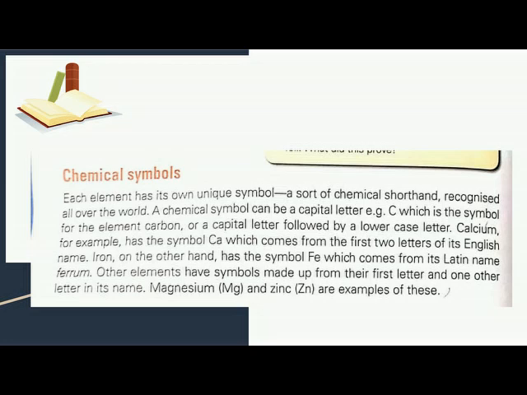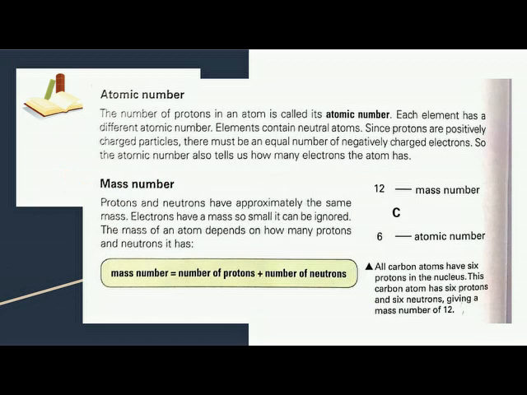Iron on the other hand has the symbol Fe, which comes from the Latin name ferrum. Other elements have symbols made up from their first letter and one other letter in the name, and this letter could be any. Magnesium, Mg, and zinc, Zn, are examples of these.